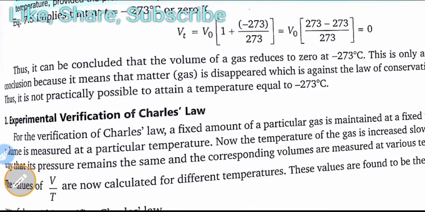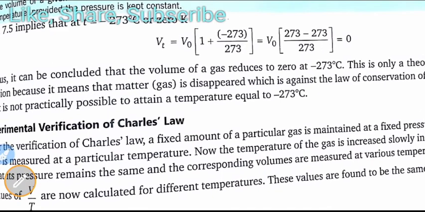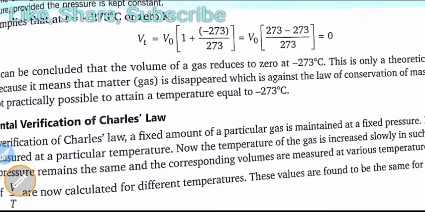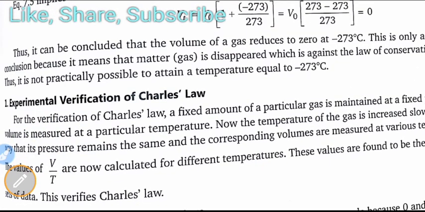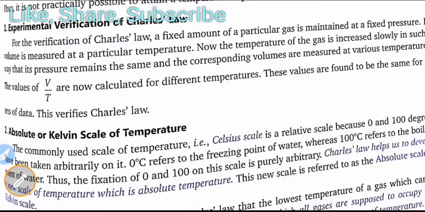Because it means that matter, gases, disappeared, which is against the law of conservation of mass. Thus it is not practically possible to attain a temperature equal to minus 273 degrees centigrade. We can only assume it theoretically, not practically possible. Now we can experimentally verify Charles law.